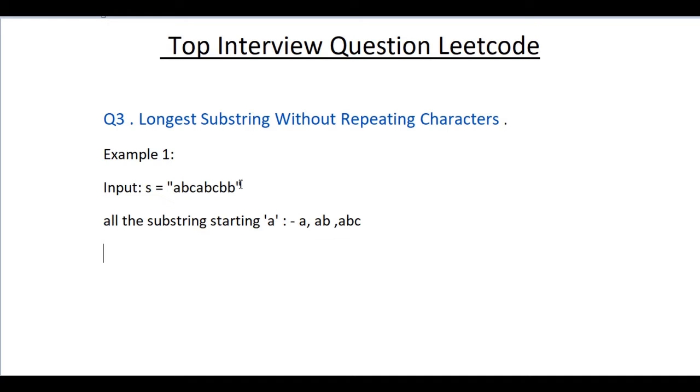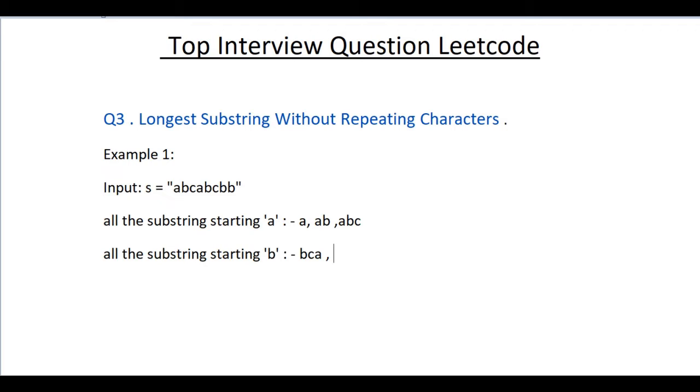Similarly, all the substrings starting with b. If you see clearly, starting with b we have b, bc, bca, and after that again there is b, so there would be a repeating character, hence it is not allowed here.